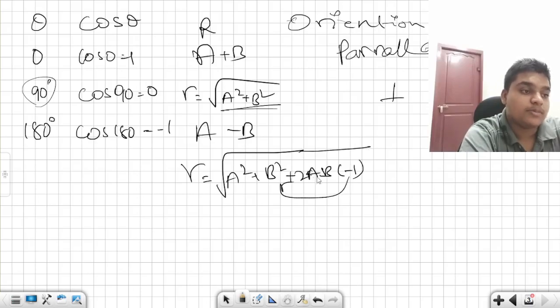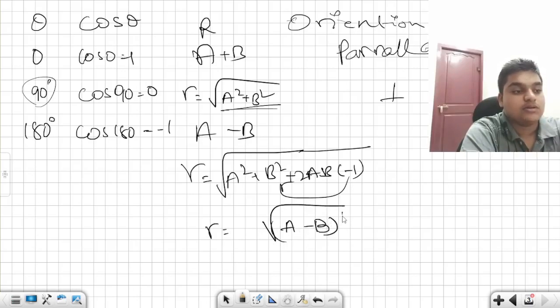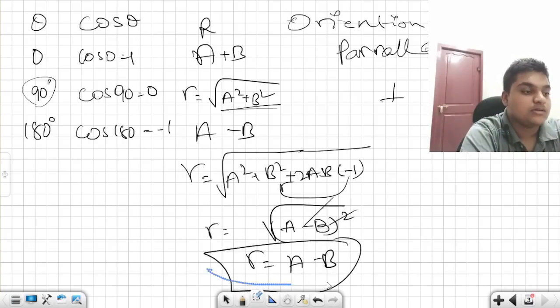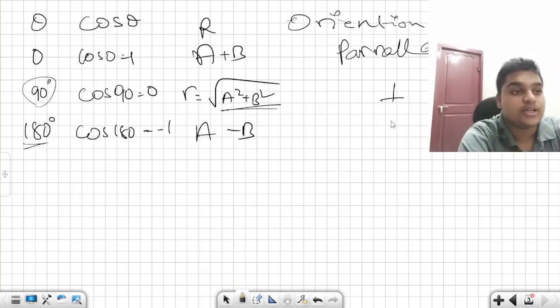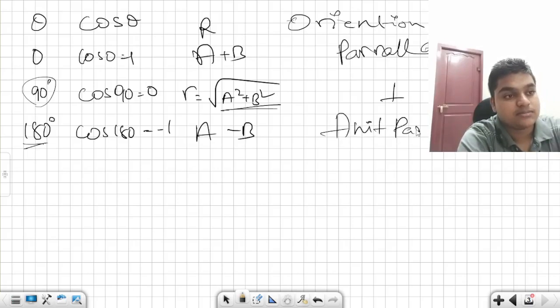I'll be putting this in front, so it becomes the formula of a minus b whole square. This is the square root and the square cuts it, then you remain with this. So that is what I wrote there. If the vectors are at 180 degrees, then what is the meaning? That is, they are anti-parallel in nature.